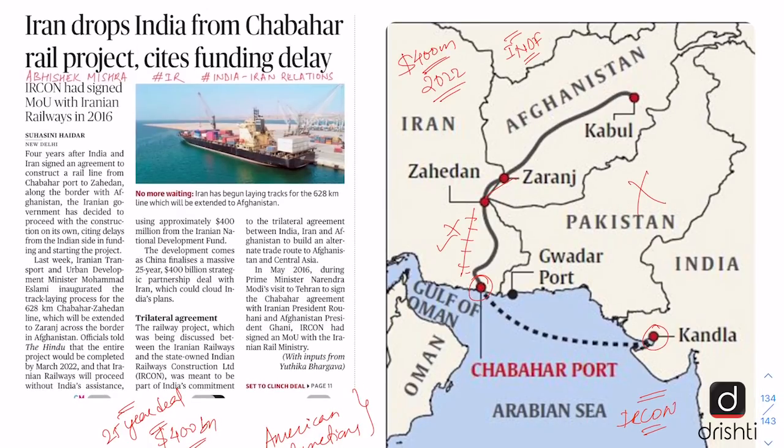And the development of this railway line was part of the 2016 trilateral agreement signed by India, Afghanistan and Iran. And under that agreement, it was India's commitment to develop this railway line.